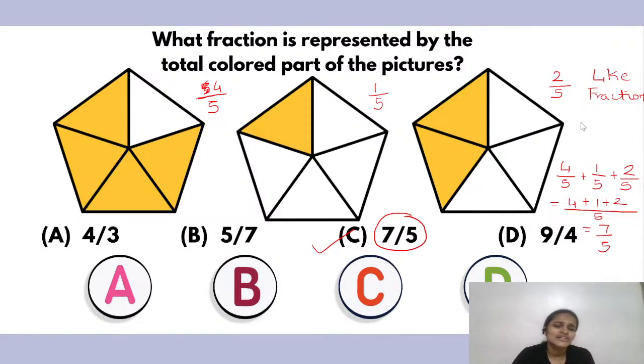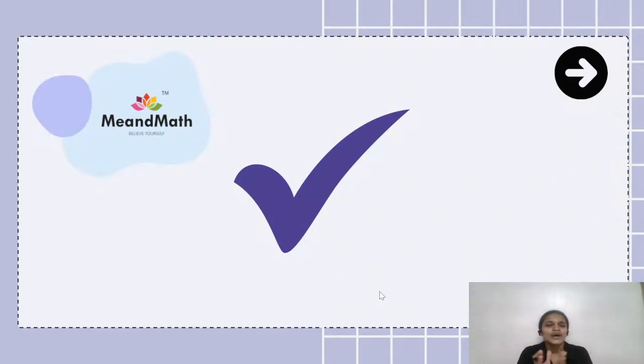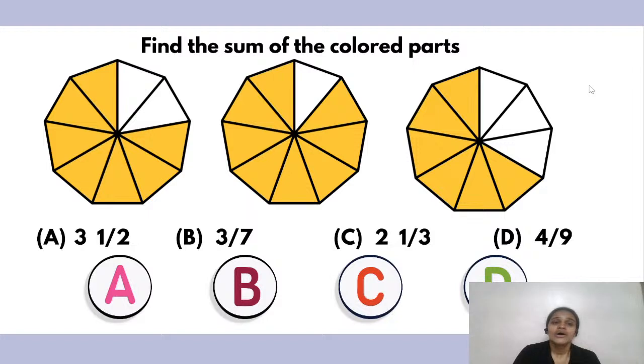Clap for yourselves, children. Very good. Good job. Excellent work. Moving on to question number 8, which reads: find the sum of the colored parts. Find the fraction of each shape and then add them together. Let's see whether my children get the correct answer this time as well. You can start solving quickly.